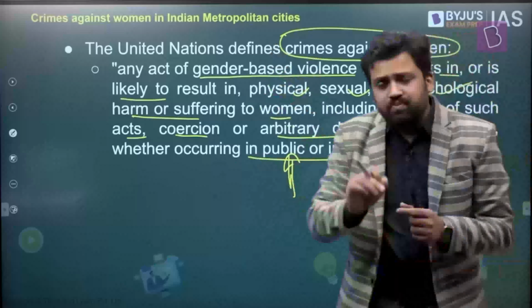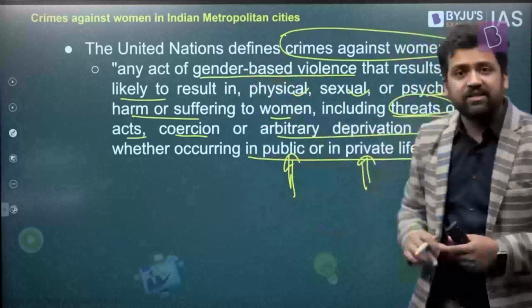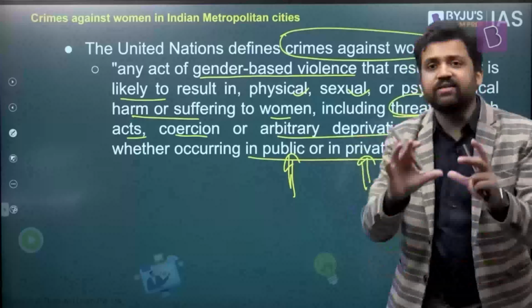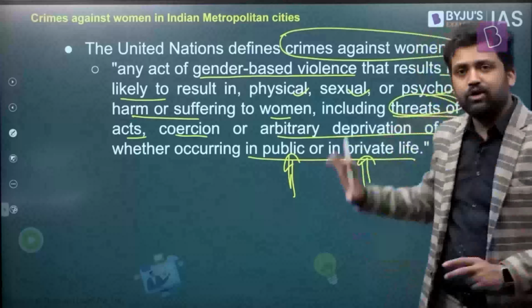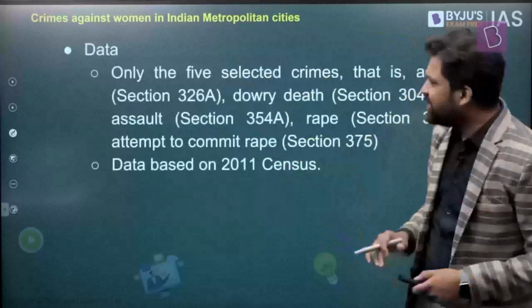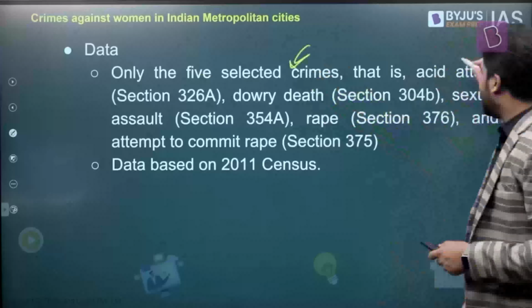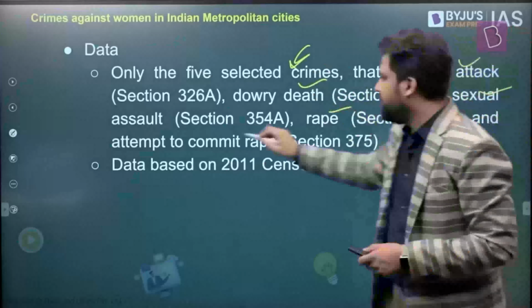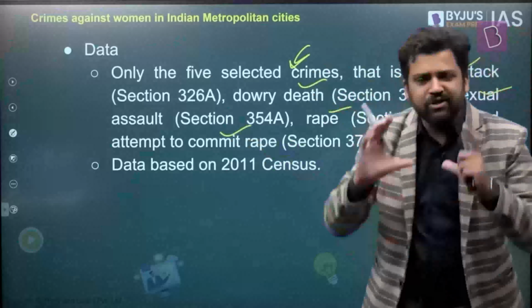Now, crime includes things which can result in these kinds of harm, or even if someone is threatening someone, there is a threat of these kinds of acts, there is coercion, there is deprivation of liberty. All these things are considered as crimes against women. Right? So this is a very holistic definition of what crimes against women implies. But the study that we are going to refer to is not including all the different kinds of crimes against women. They are restricting themselves to 5 selected crimes: acid attacks, dowry deaths, sexual assault, rape, and attempt to commit rape.